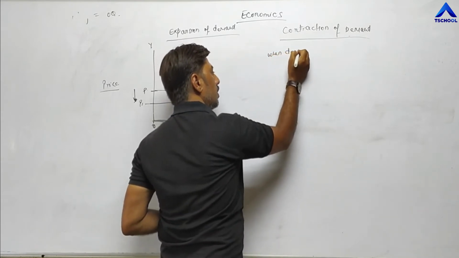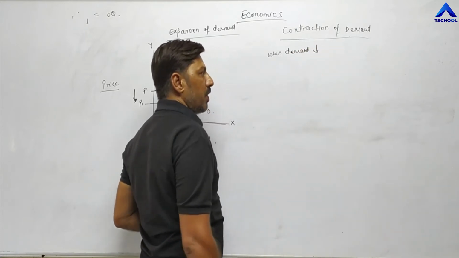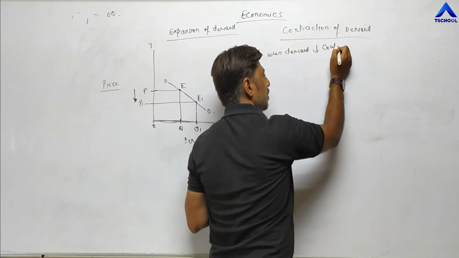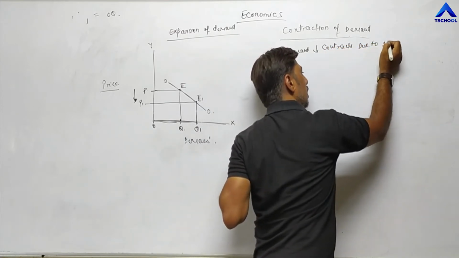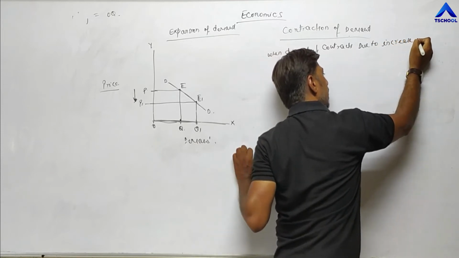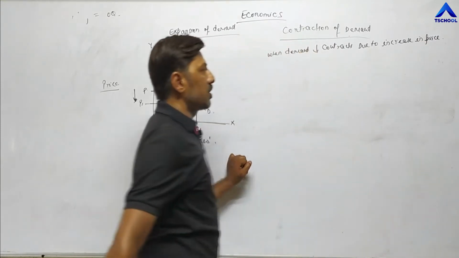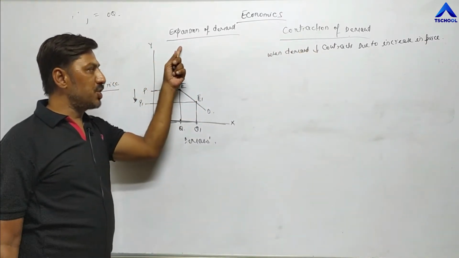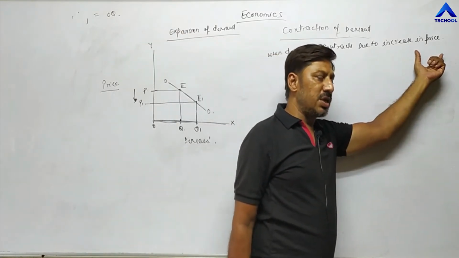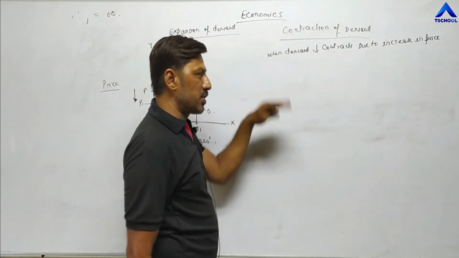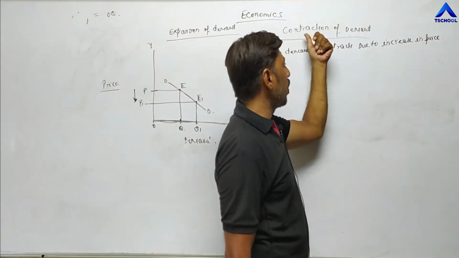When demand contracts, here meaning decreases, due to an increase in price, it is called contraction of demand. In both expansion and contraction, price is the main factor. Whenever price changes, demand either rises or falls. So when demand falls due to rising price, it is called contraction of demand.